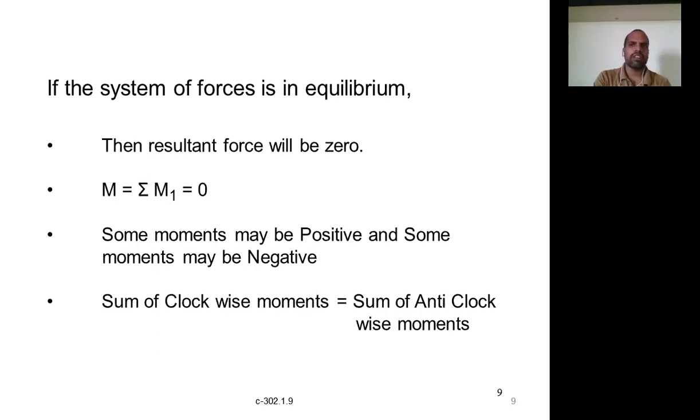If you take it to the other side, it's nothing but the algebraic sum of moments. So the last condition is the algebraic sum of moments equal to 0. That's what we have written here. Second point: the algebraic sum of moments means the sum of the clockwise moments is equal to the sum of the anti-clockwise moments.